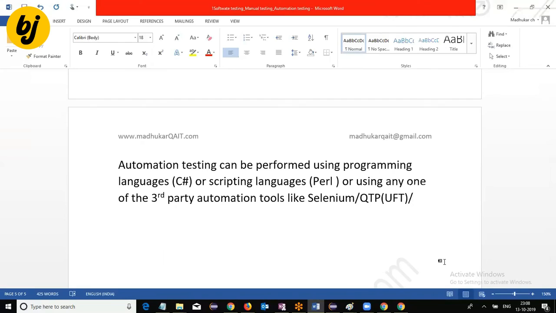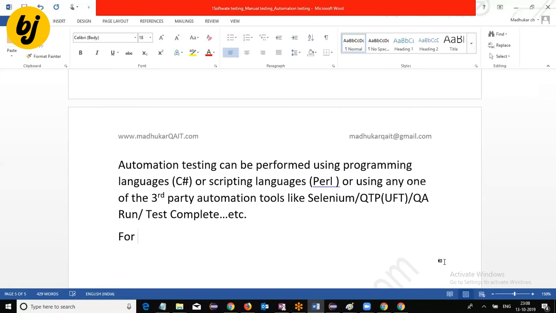Then QA Run, TestComplete. Like this, different tools are available in the market. We can use any one of the tools for automation testing. Majority of the companies, if they want to do automation testing, they are going to prefer the tools. Directly, programming or scripting languages are difficult for automation testing.